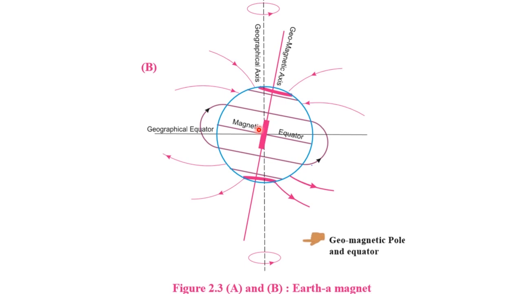So now, if you look at the diagram, you can see that the inclination of the earth's field is 90 degrees at the north magnetic pole and 90 degrees at the south magnetic pole. And the magnetic equator is the line where the inclination is 0. So the Earth's magnetic field is also known as the geomagnetic field.